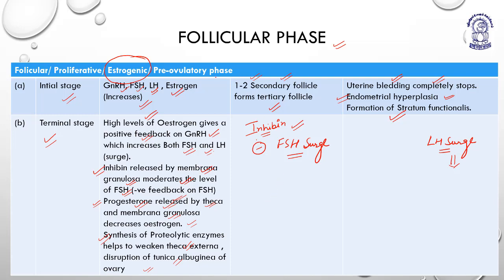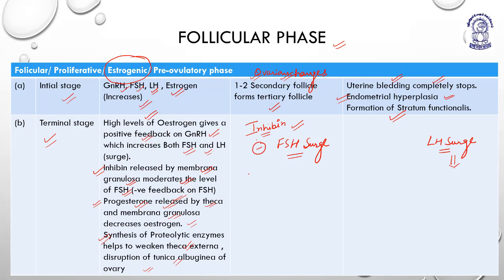Okay, now what are the changes? I mean, these are the hormonal changes. Now what are the ovarian changes? The ovarian changes are the formation of tertiary follicle. Actually, it forms mature tertiary or the Graafian follicle.